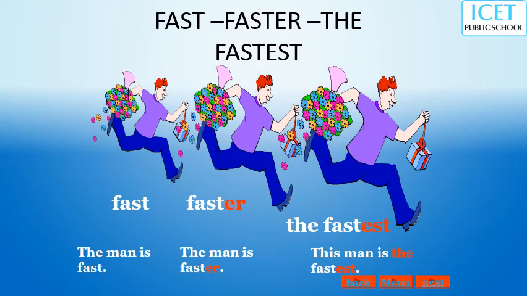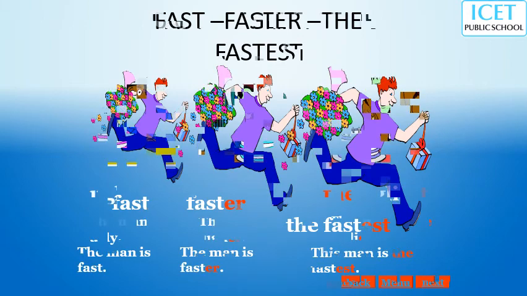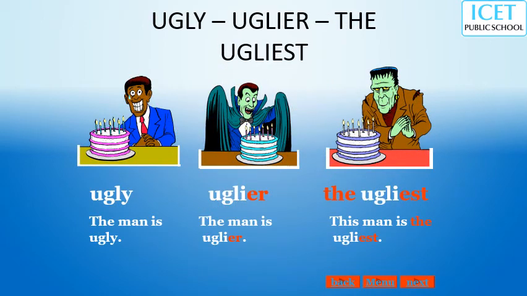If I ask you to give an example for all 3 degrees of comparison, you may wonder. For example: the man is fast, the man is faster, the man is the fastest. Look at this. Is it really ugly? I think the ugliest is the most beautiful.